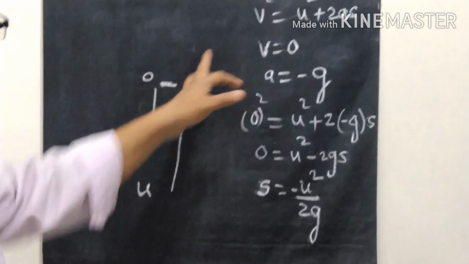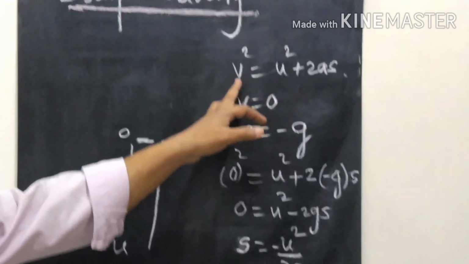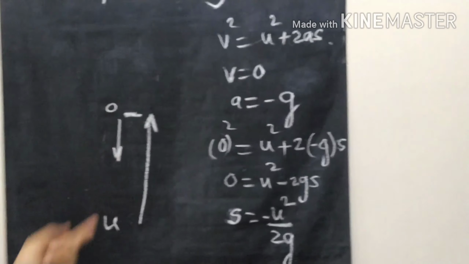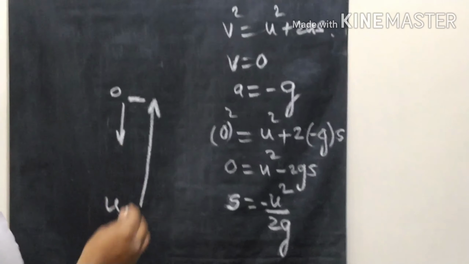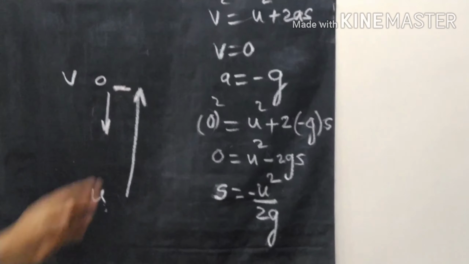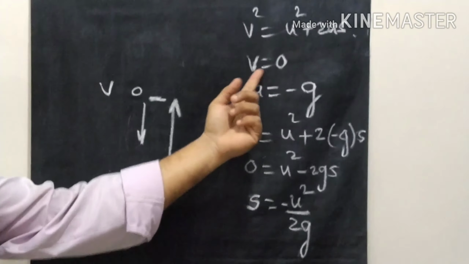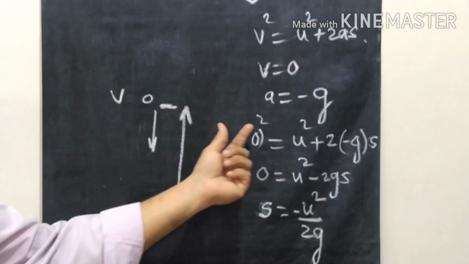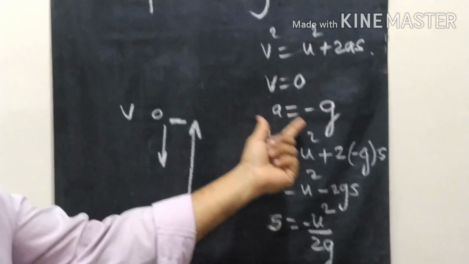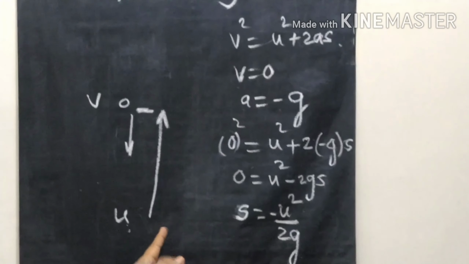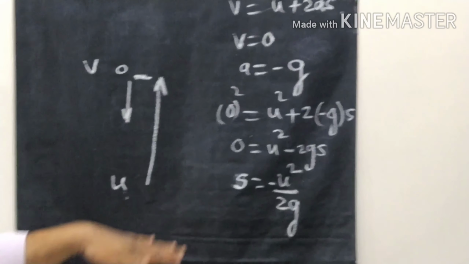Now, in v square, v will be 0, with u as the initial velocity. Put v equal to 0. What is a? a is the acceleration due to gravity. We take it as minus g because it is acting against the upward motion, toward the surface of the earth.